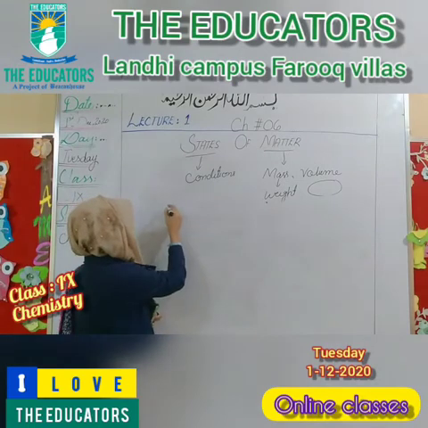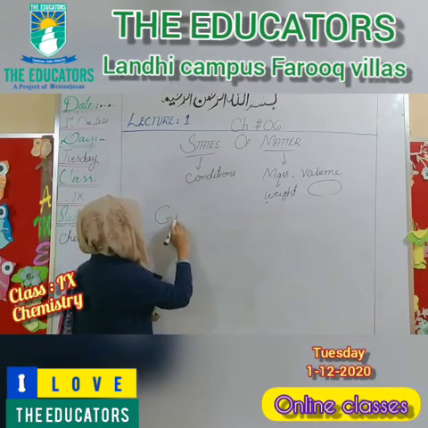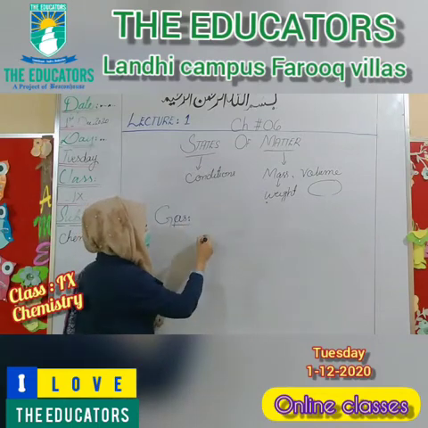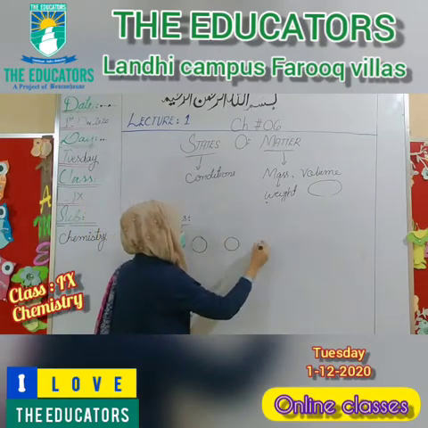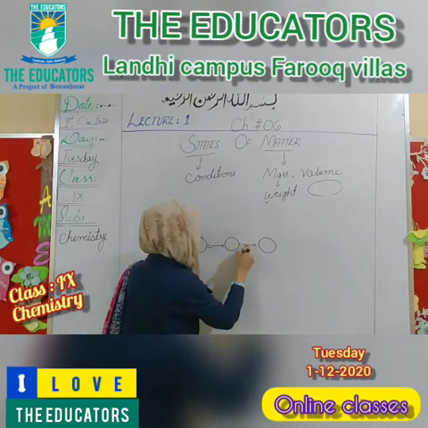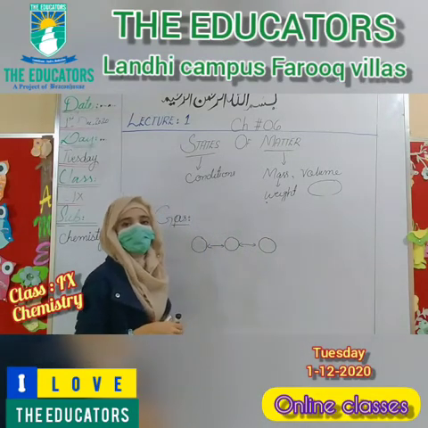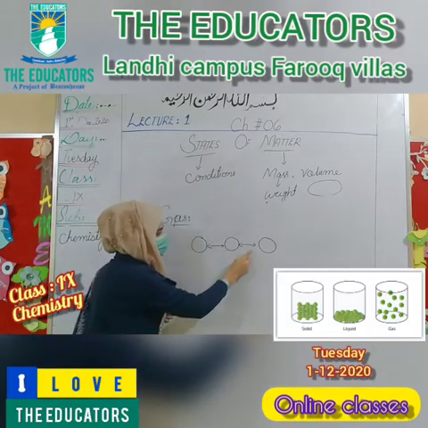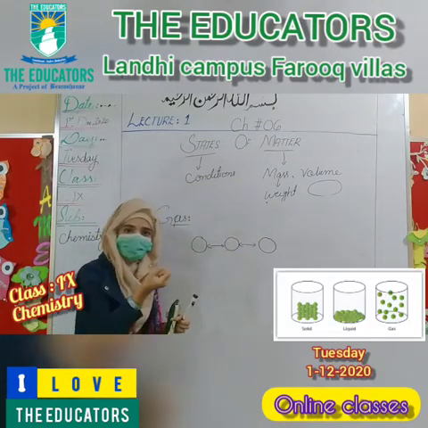Now let's talk about gas. The molecules of gas are very far apart from each other. It means the molecules repel each other. If they repel each other, how can they join together?